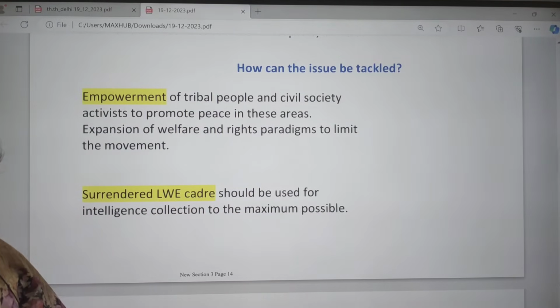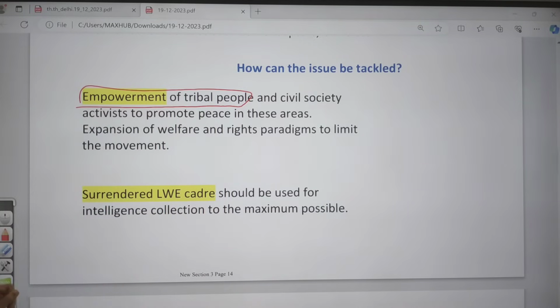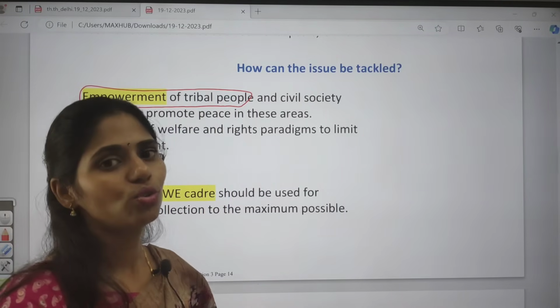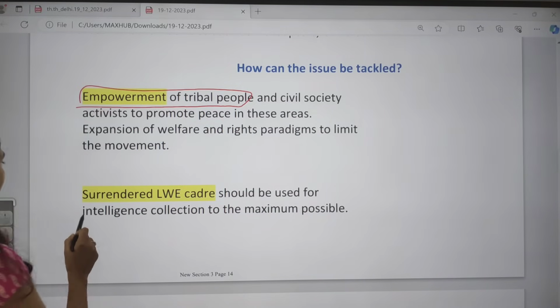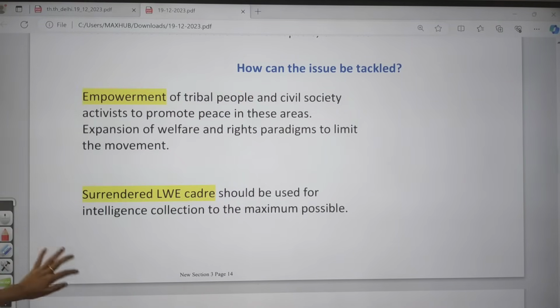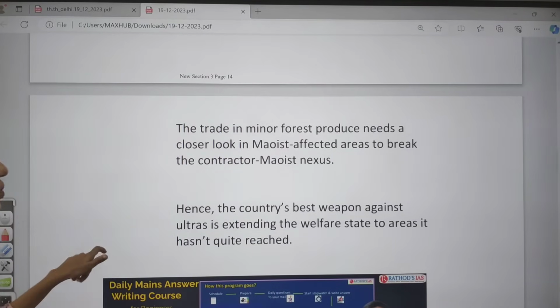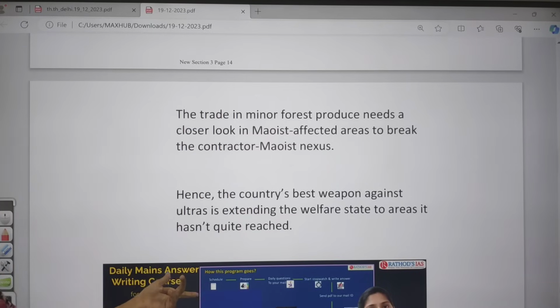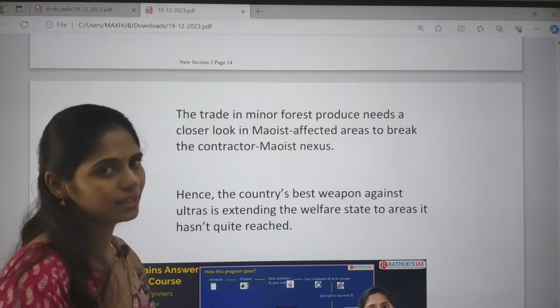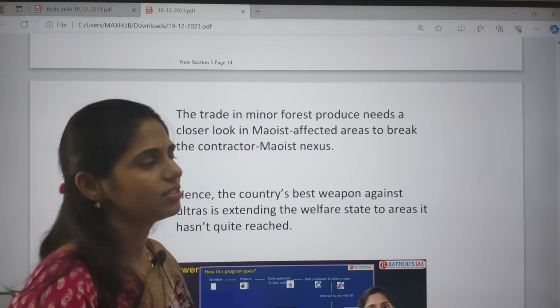So how can this issue be tackled? First, we have to focus on the empowerment of tribal people and civil society activists, because tribal people are attracted more towards Naxal policies. Whenever any person surrenders from the left-wing extremism cadre, we have to provide proper intelligence and employment opportunities. Even the trade in minor forest produce needs a closer look in Maoist affected areas. We have to ensure the rights of forest dwellers and tribal people in this region, so that there is effective implementation of PESA as well as the Forest Rights Act of 2006.